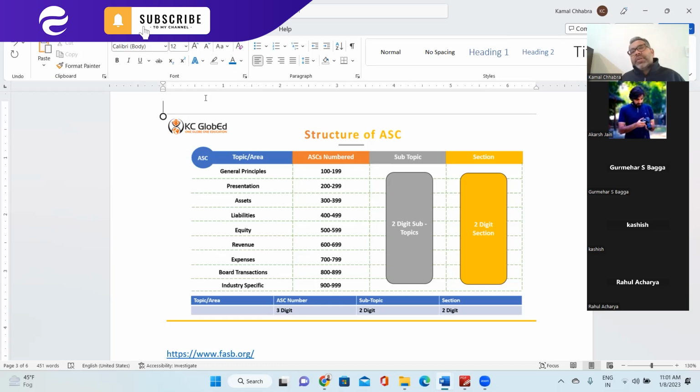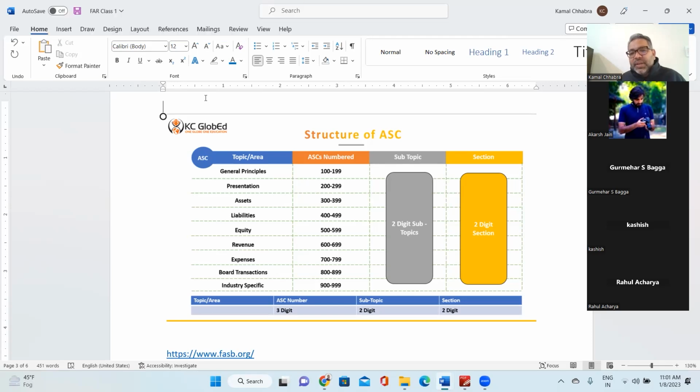Special guidance for, say, a software company, oil and gas company, or real estate company, you will see in 900 to 999. And then the subtopic is two digits, and further to the subtopic there are sections, which are also two digits. So this is the structuring of the ASC.